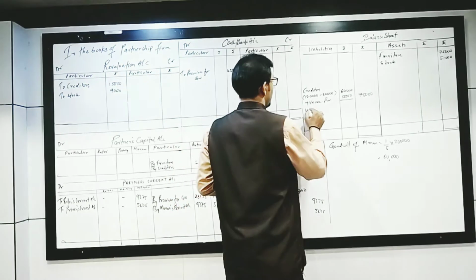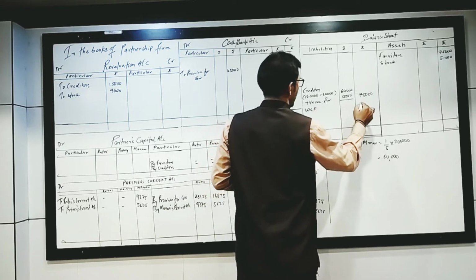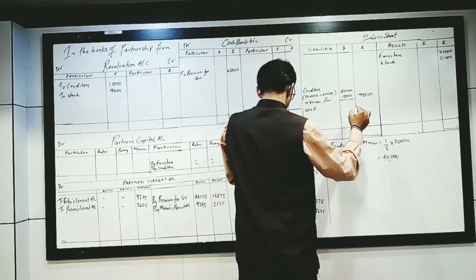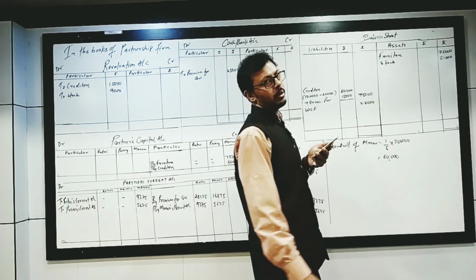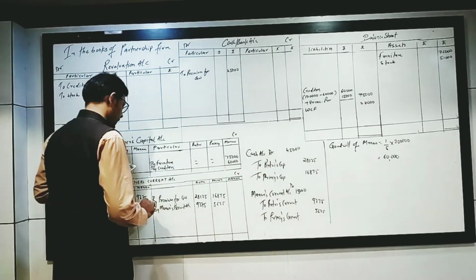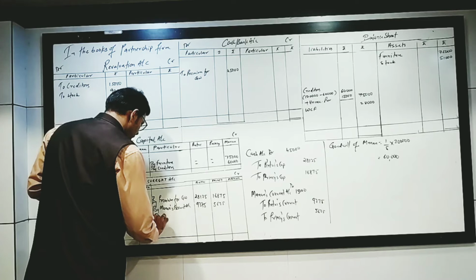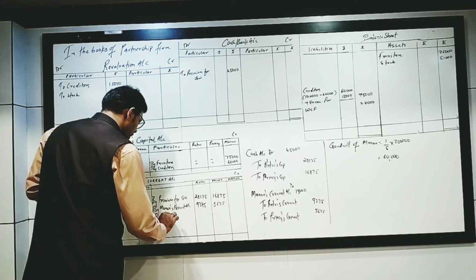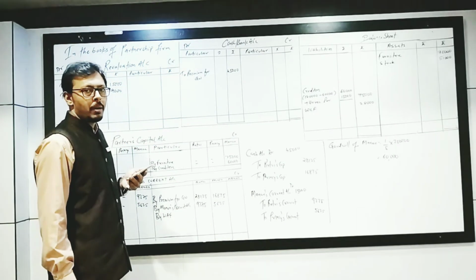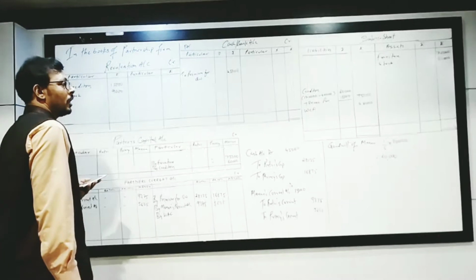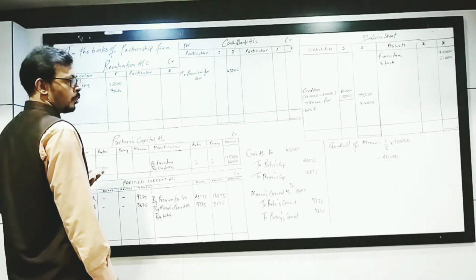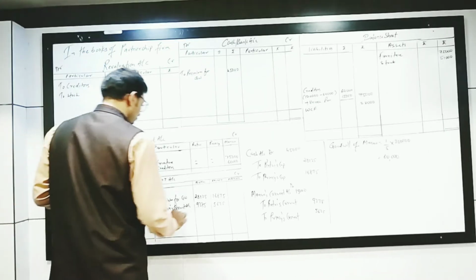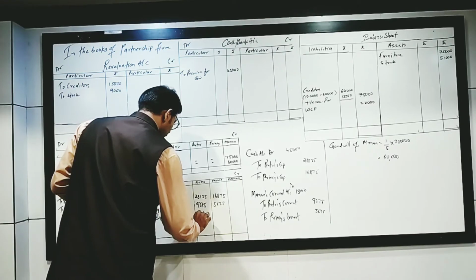So, the workman compensation fund is now to be maintained at rupees 28,000. In the sum it is given as 60,000. The profit, as the liability decreases, will be directly distributed among the partners in the old ratio: 32,000 into 5 upon 8. 8 fours are 32. 32, 4 into 5 is 20,000 and 12,000.